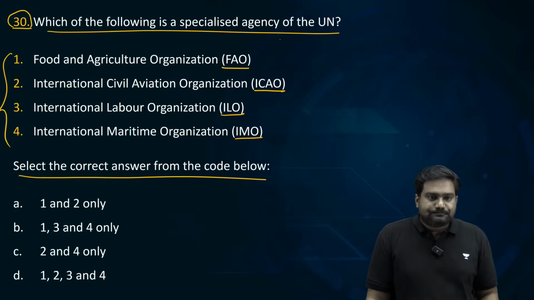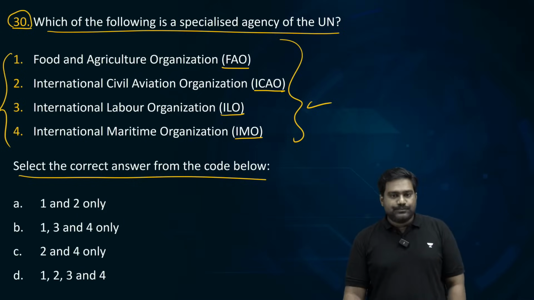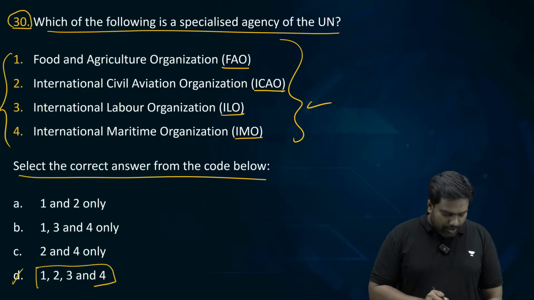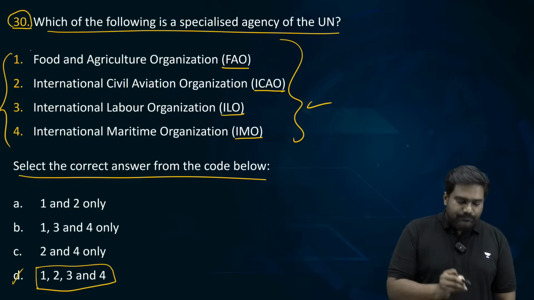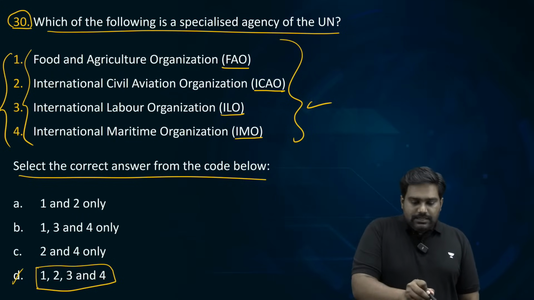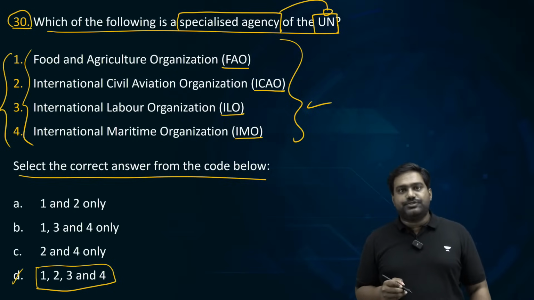What's the right answer? Which of the following is or are specialized agencies of the United Nations? More than 50% are saying D. Very good. 1, 2, 3, 4. All the 4 organizations mentioned here, they hold the status of specialized agency to the United Nations.